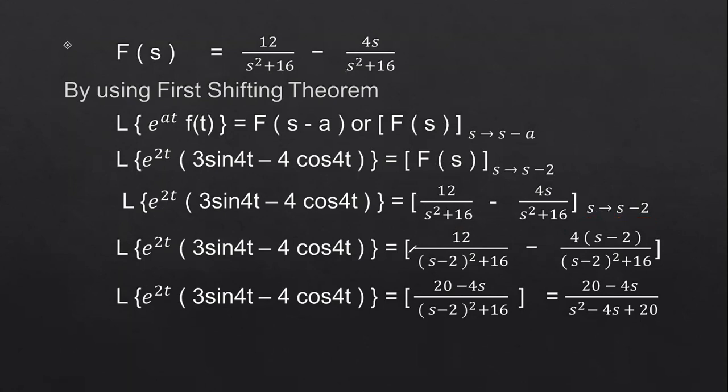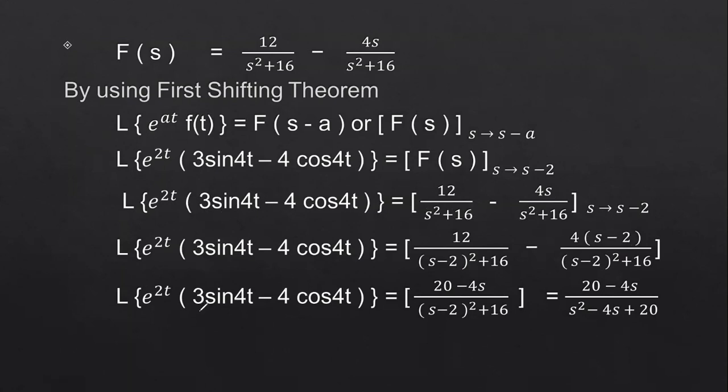So that is equal to 12 by, in place of s, substitute s minus 2 whole square plus 16, minus. Here in the numerator you will have the s term, so you have to substitute 4 into s minus 2, by, in the denominator, s minus 2 whole square plus 16. This is the way you have to apply the first shifting theorem. If you have e power at, then it is shifted by s minus a. If you have e power minus at, then you have to shift it by s plus a, wherever you have the s term in the F of s function.